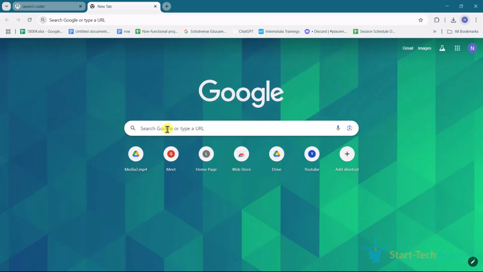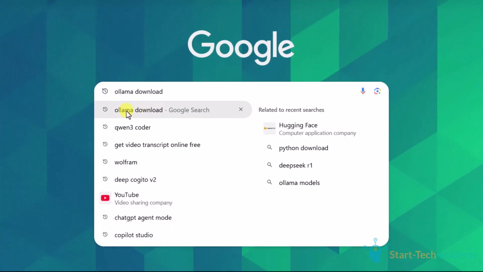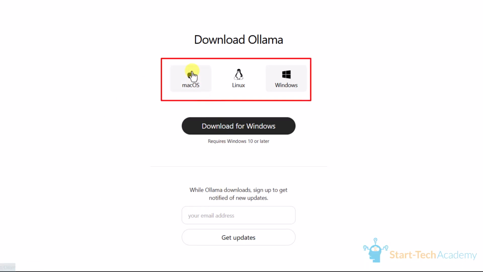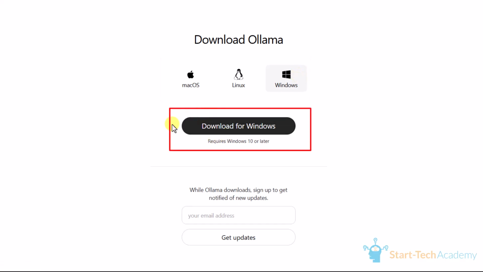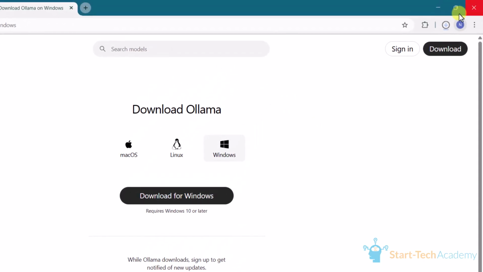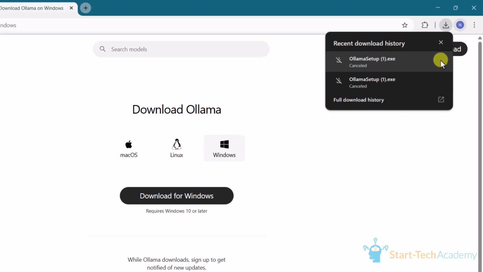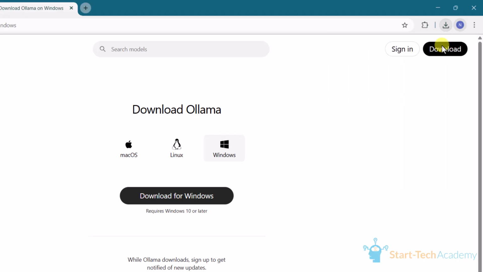Now I will just show you how you can simply set up Ollama. Just Google Ollama download and visit this link where you can choose your operating system, whether it is macOS, Linux or Windows. If it is Windows, it will automatically detect it and you simply have to click on download for Windows. The download will start and you simply have to run this .exe file and Ollama will be installed. You have to do nothing else. I already have Ollama installed, that's why I just cancelled the download. You have to do absolutely nothing. It will just start installing as soon as you click on that exe file.